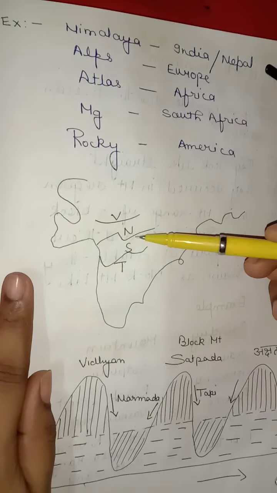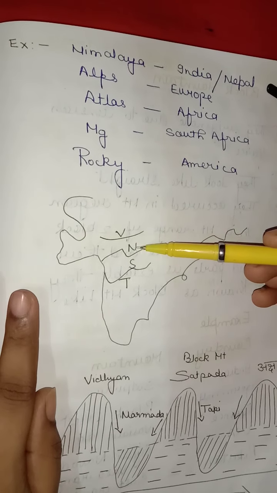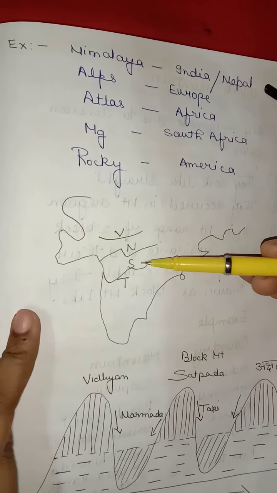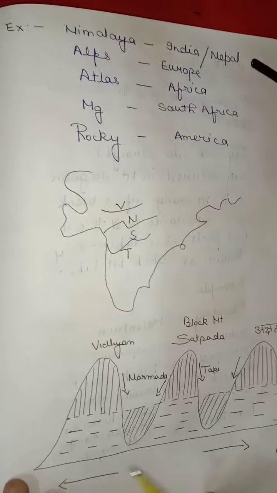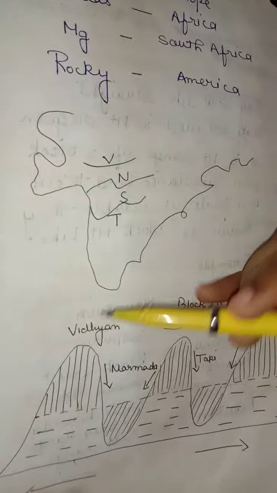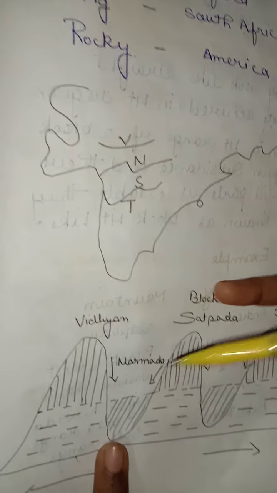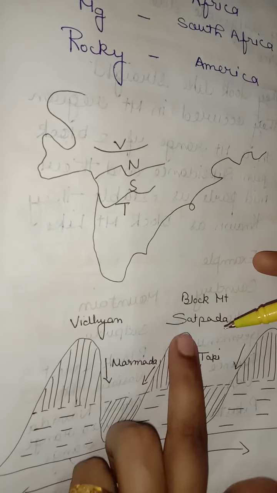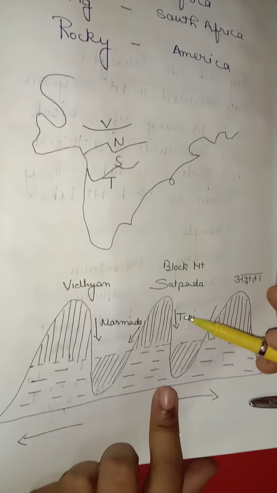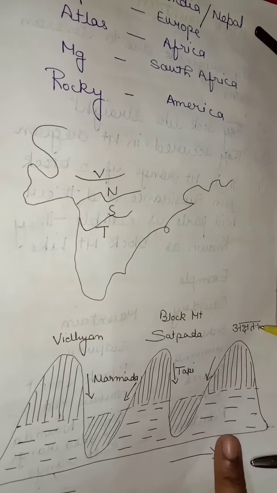It's a Vindhyachal, and it's a Narmada, and it's a Satpura, and it's a Tapi. Now see the diagram here. It's the Vindhyan, and downwards it is the Narmada, and it's a block mountain. See, this is Satpura, and downwards it's the Tapi. And this one is Akshat.